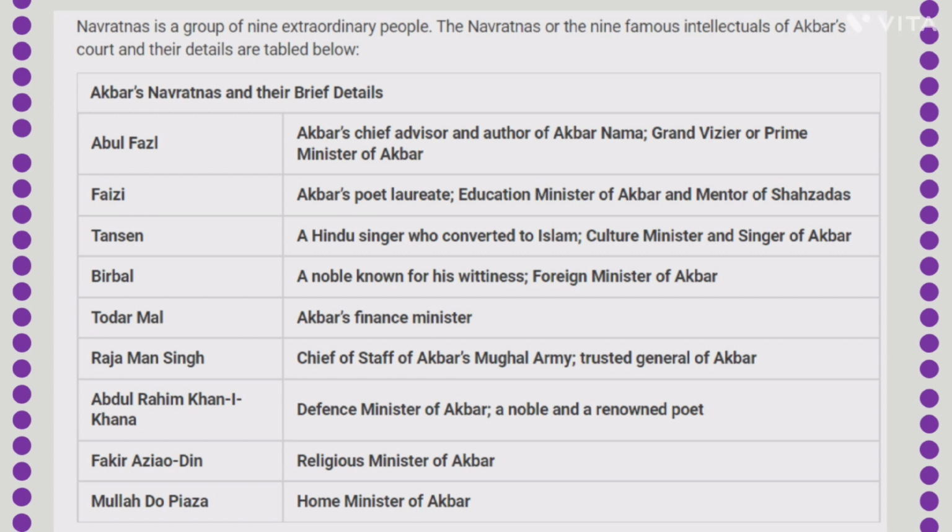Next, we're gonna talk about Raja Man Singh I. He became Amber's Rajput Raja, present-day Jaipur. Manorma Bai, one of Akbar's closest generals, married Crown Prince Dara Shikoh. He handled the department of the Mughal army and was a trusted general of Akbar.